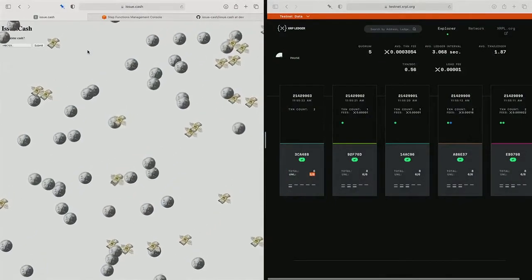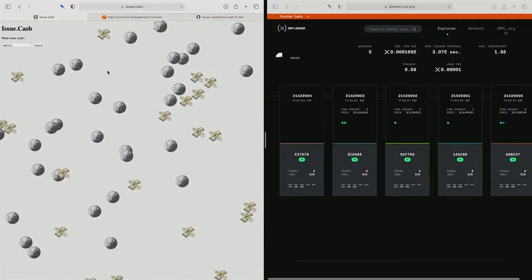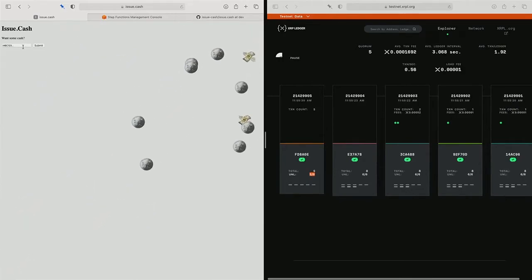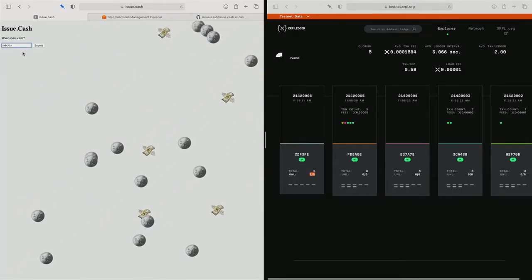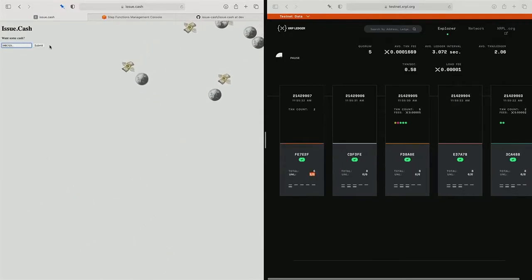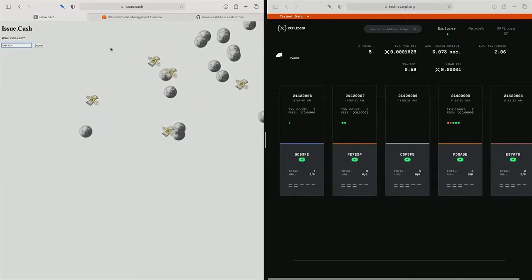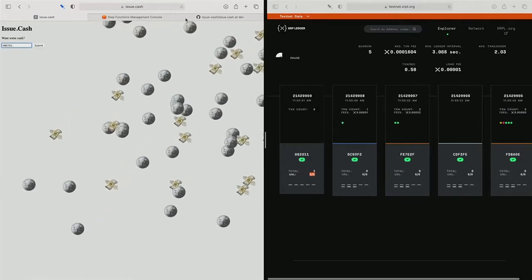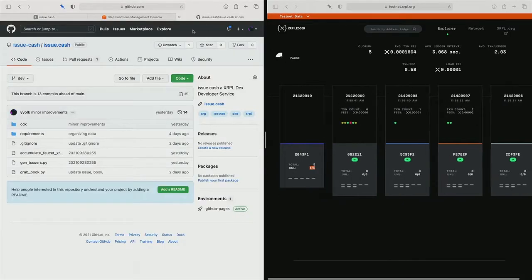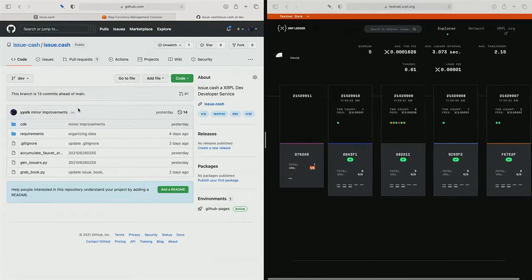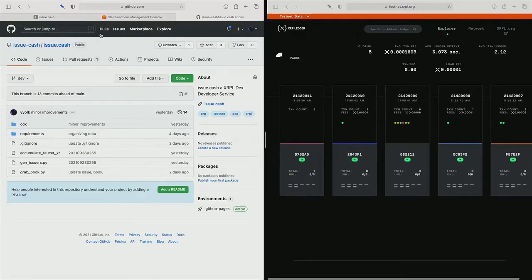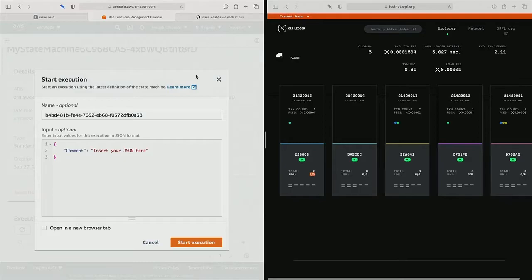On the left, we have the Issue.Cash website. This form currently isn't working, but the idea would be you just enter in your wallet, you get some cash. We're going to be dealing with USD and XRP today, but I'll show you through this demo. There's definitely room for adding JPY, Japanese yen, and euro. On the right, we have the Testnet Explorer just showing live blocks. I've already kicked off basically our DAG for this, but I'll get to that in a second.